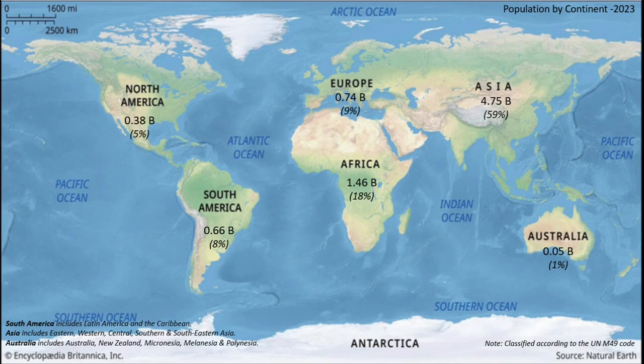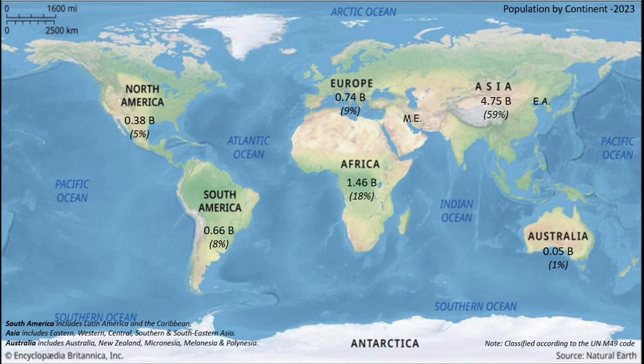Then we have Europe, which contributes 9% of the population, Africa 18%, and Asia 59%, the highest among all the continents. For Asia, the note says it includes Eastern Asia, which is China, Japan. Western Asia is the Middle East.